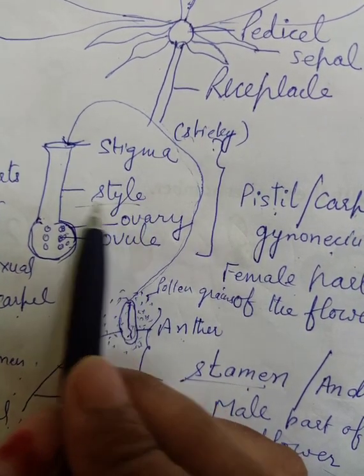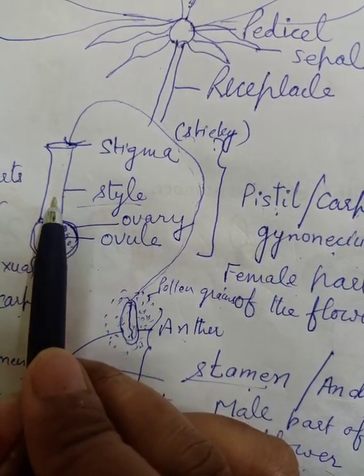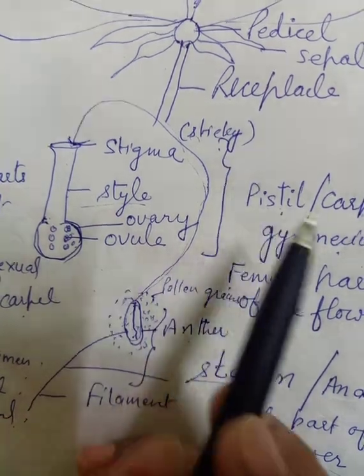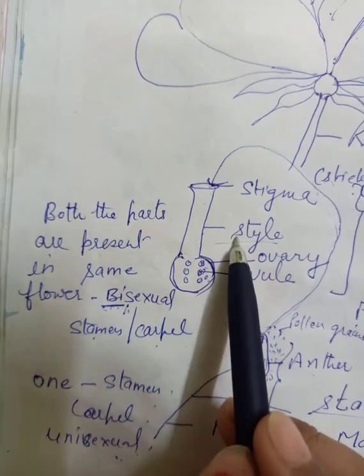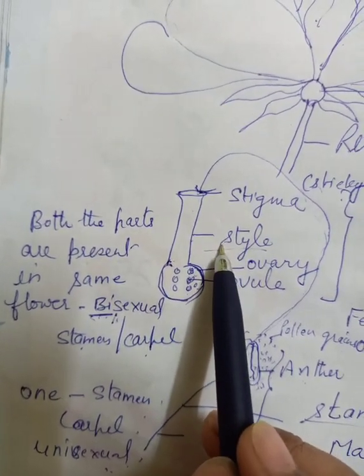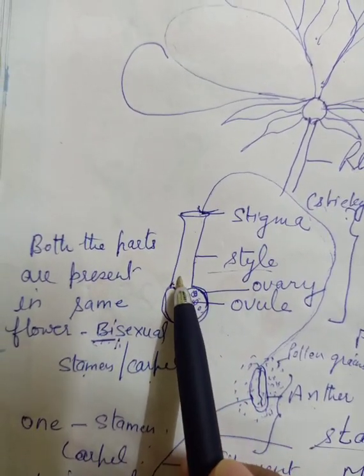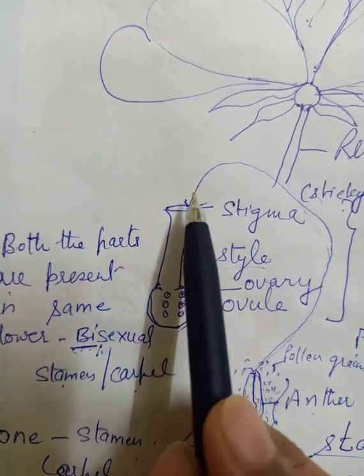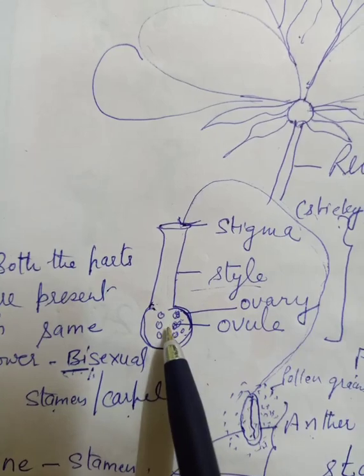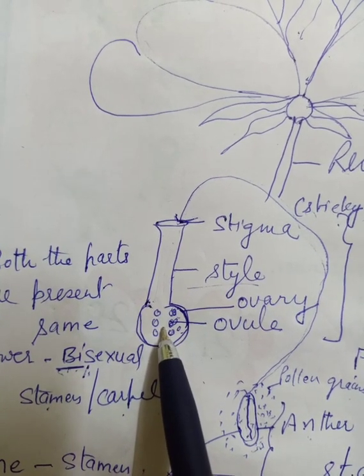Now what is style? Style is a pipe-like structure present in the carpel. What is the name of this? This is carpel. So what is style? Style is the pipe-like structure present in the carpel which helps to pass the pollen from stigma to ovary. Is that clear?